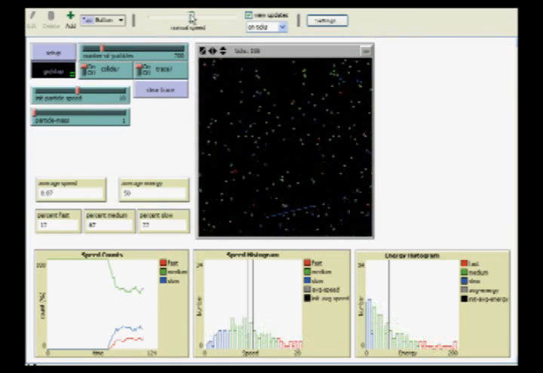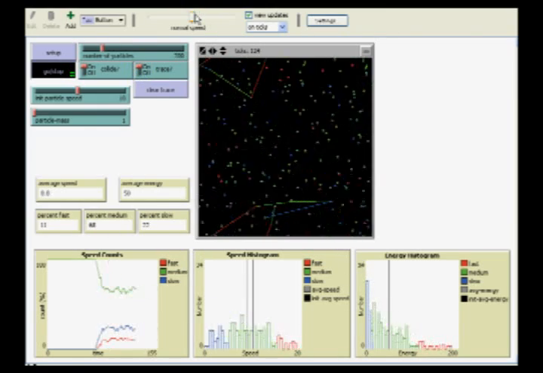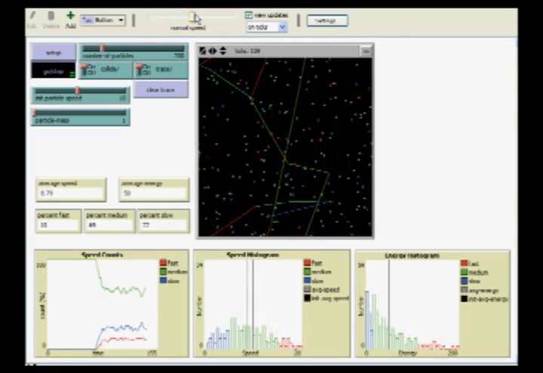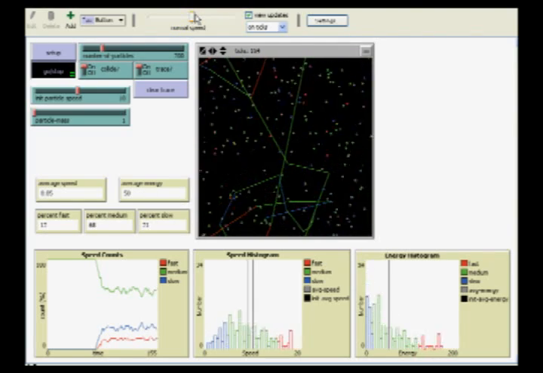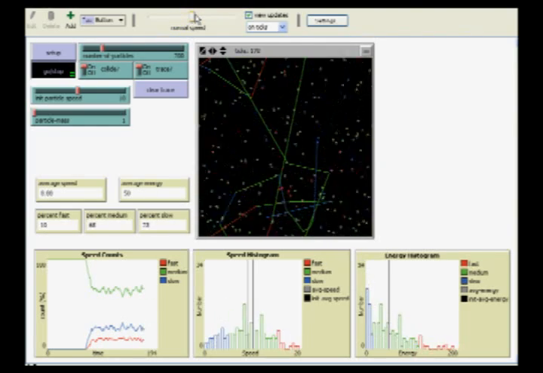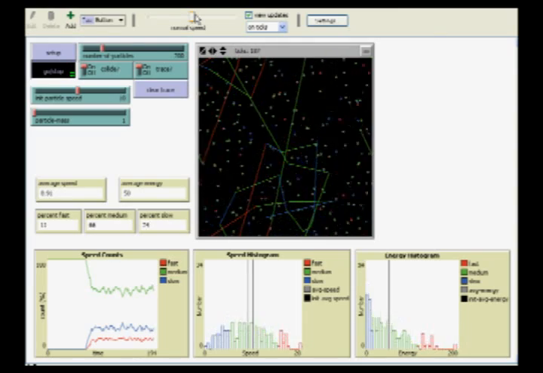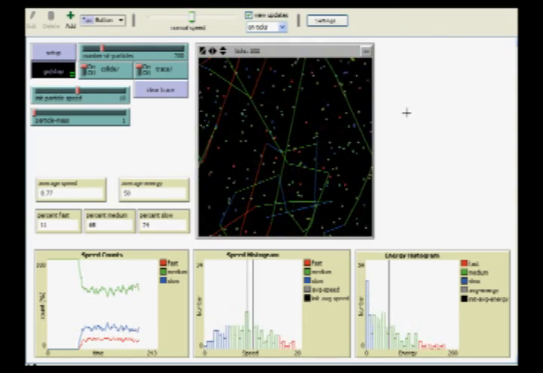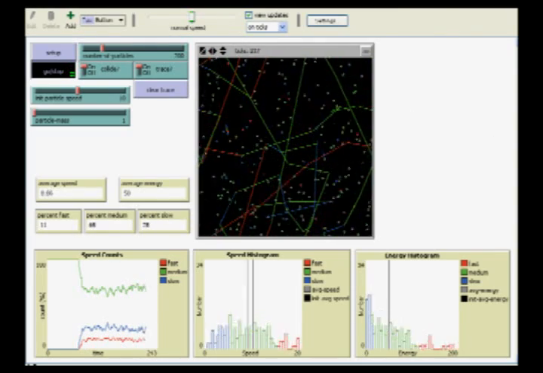Let's turn tracking on to see how this works and speed things along a little bit. Note now how the color of the trace changes. This is reflective of the change of velocity of the molecules. Sometimes the collisions speed them up, sometimes the collisions slow them down. Okay, let's turn now to see what happens when we allow molecules to collide with a wall.